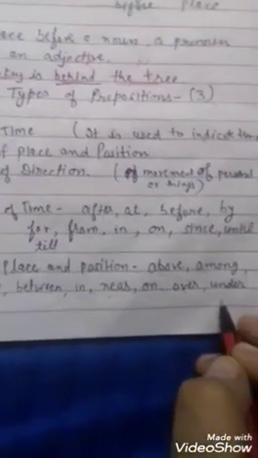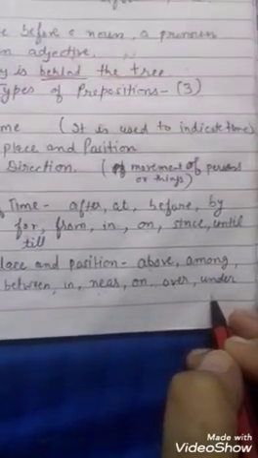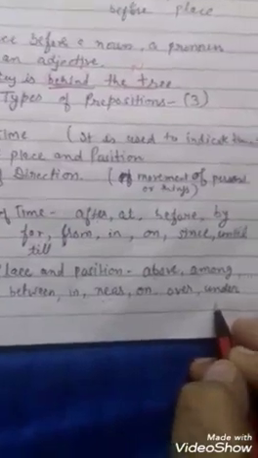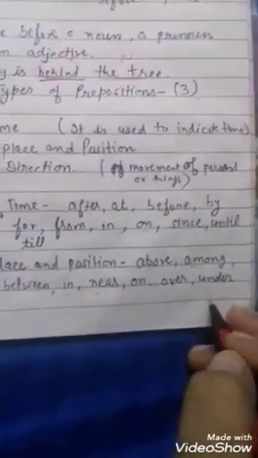Next is under. Under implies lower than or vertically below. Okay, lower than or vertically below. Like, I sat under the shade of the tree.